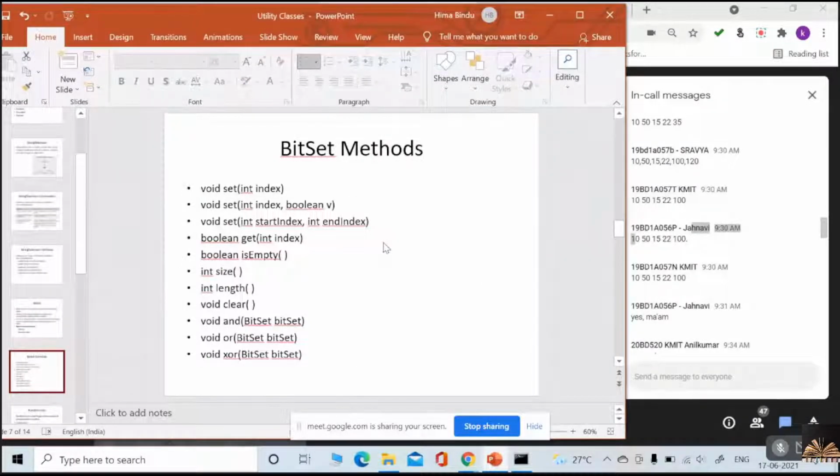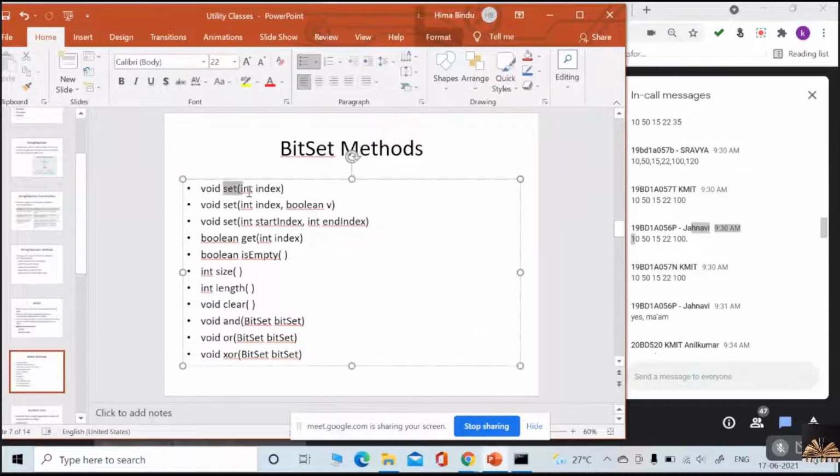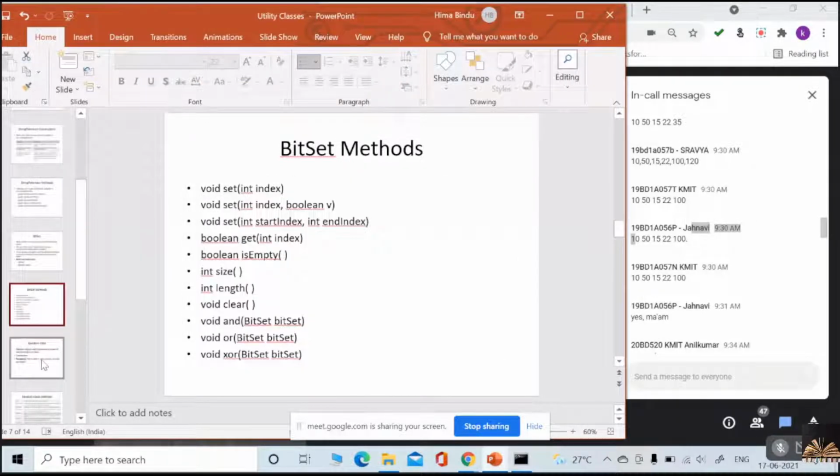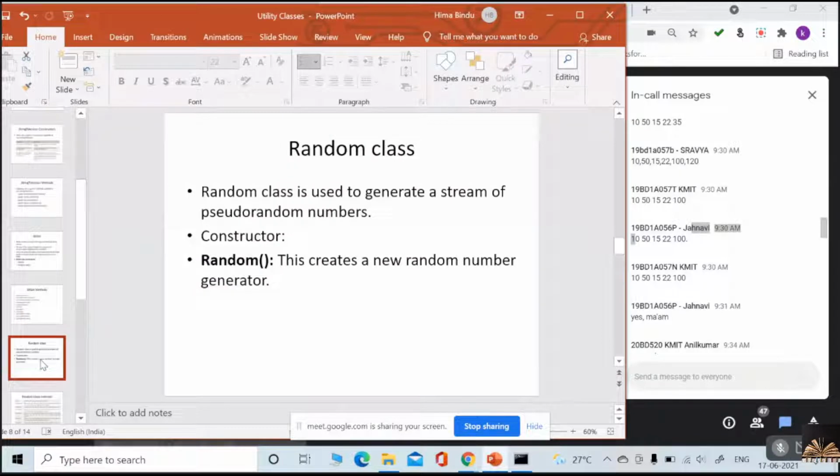Next, these are the methods of the bit set. These are the different methods we have in bit set: set method, get method, is empty, size, length, clear, and, or, XOR methods. These are the set of methods we have in bit set, and we will see how to use them. And next one is random class.